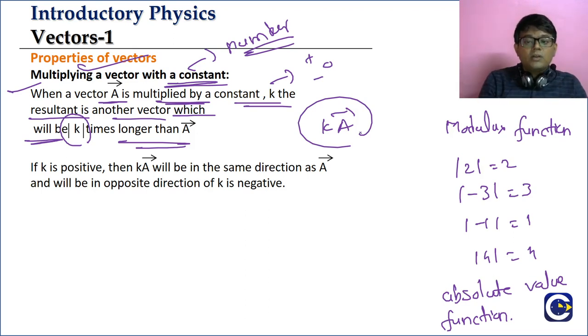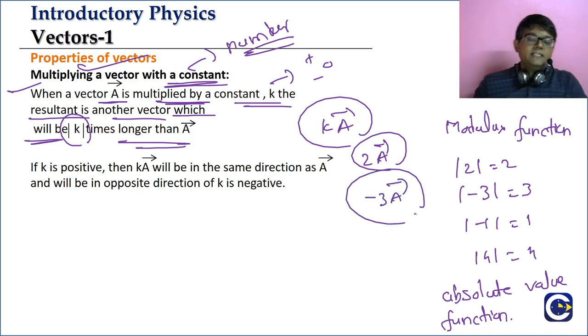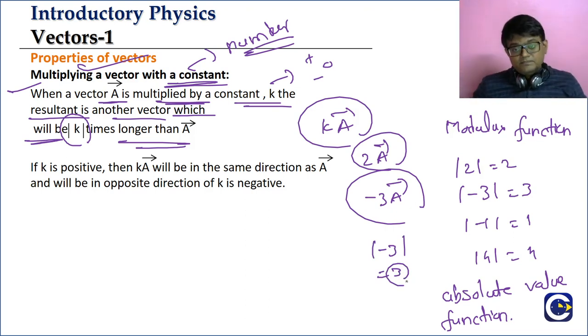Now let us take an example. If you put k is equal to 2, 2a bar will be a vector which will be how many times longer than a bar? 2 times, because modulus of 2 is 2. Look at this: if I put k is equal to minus 3, minus 3a bar will be a vector which will be modulus of minus 3, that is 3 times longer than a bar.